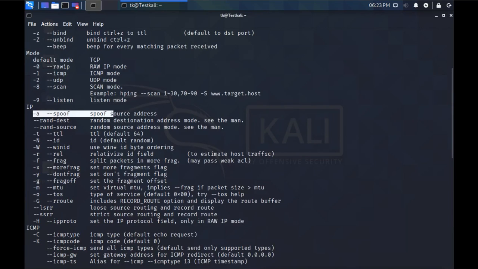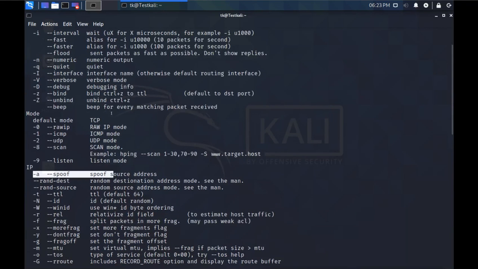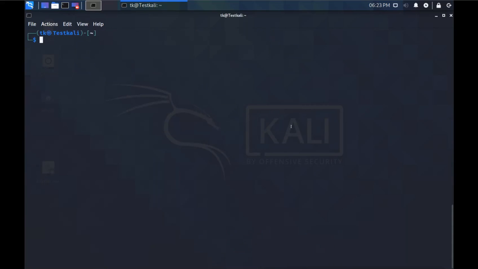If you want to do flooding, that means you don't want to send only one SYN, you want to flood the destination machine with SYN requests, so we can use the --flood option. We will do this using sudo hping3 -S. Now what is it going to do? It is going to send the SYN request.